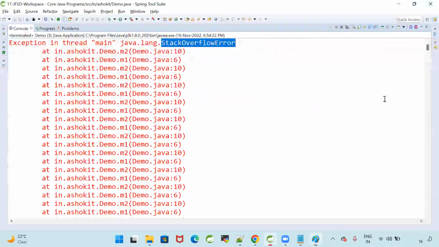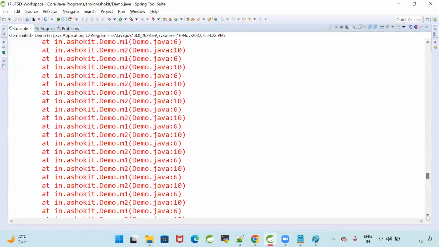Yes, we are getting stack overflow error. Why are we getting stack overflow error?